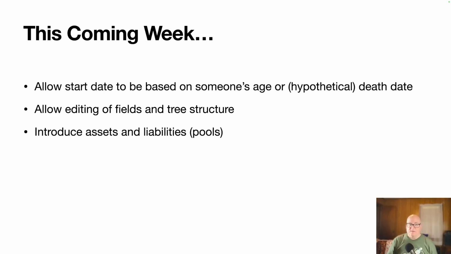Now we need to go back in and fill in some capabilities. Once that's done, if we get to it this week, we'll introduce assets and liabilities. So a pool of money, like a savings account with money in it. You could start drawing it down when you retire and turn it into a stream or fund a stream. But we don't even have a way to say you've got this asset or this liability, so we'll work on that.